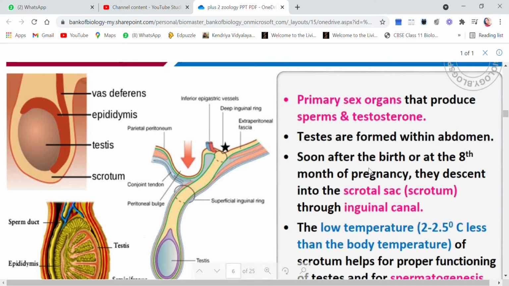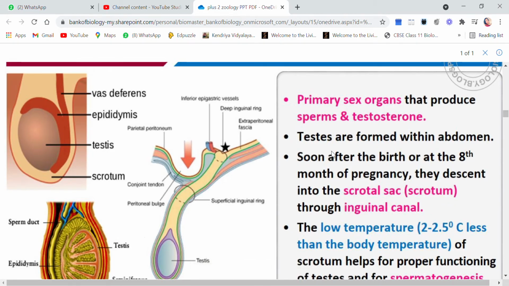Children, again I am repeating, during the fetal stage, the testes are formed in the abdomen, that is inside the body, but before birth or during the 8th month of pregnancy, and in some cases it may occur after birth also, they come down or they descend into a sac which is called scrotum through the inguinal canal. This is the canal through which these testes come down into the scrotum.